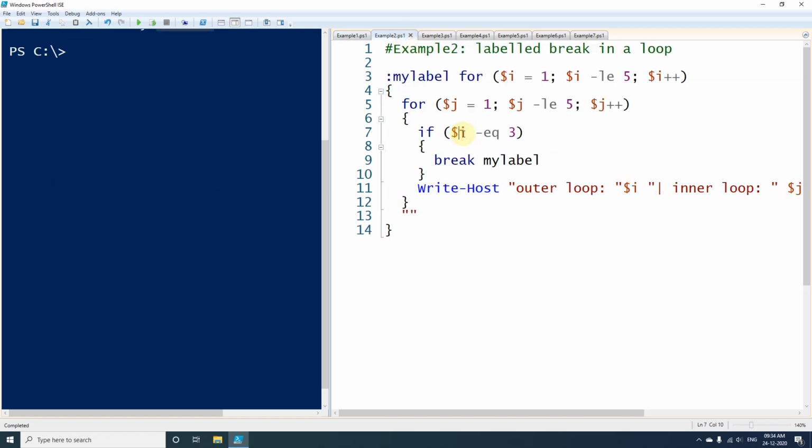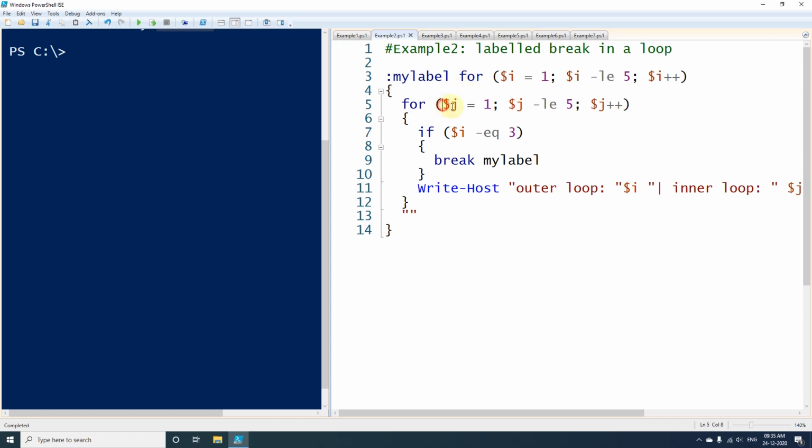In the next example we will be using a labeled break in a loop. So previously there was no label used. So here you can see that I am using the break statement, and with that I am using one label called myLabel. So this is a nested for loop. In the outer for loop we are going from 1 to 5, and in every loop it will be incremented by 1. And inside that for loop we are using once again another for loop.